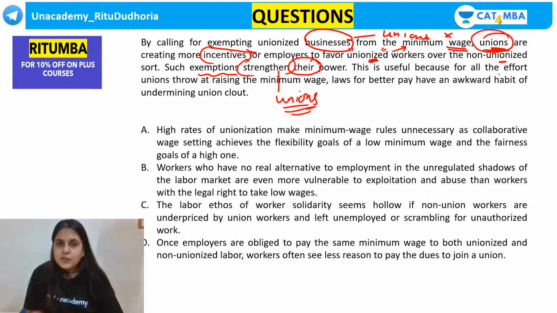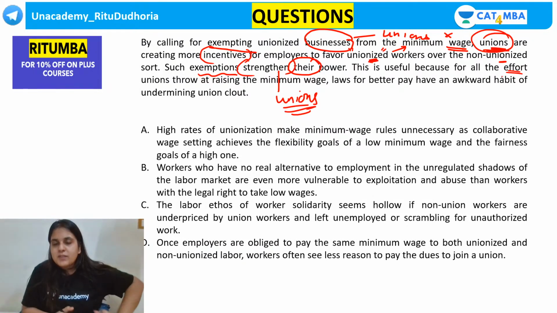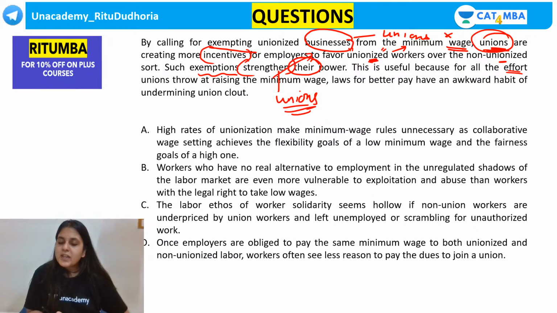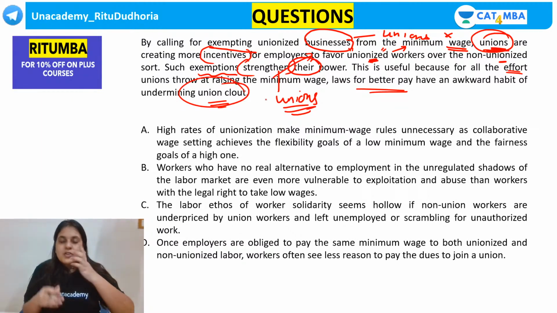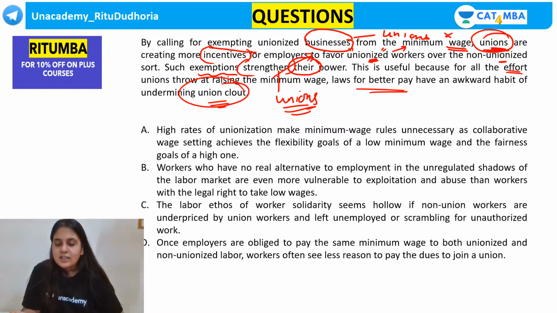This is useful because, for all the effort unions throw at raising the minimum wage, you know why unions put in so much effort to raise minimum wage, but now they are saying you do not have to pay us minimum wage. Why? For all the effort that unions throw at raising the minimum wage, laws for better pay have an awkward habit of undermining union clout. So the union's clout gets weakened. So now they are thinking, let's remove this minimum wage business altogether, as it will increase our strength and our power. Okay, we will get better bargaining power. So unions want to increase it.